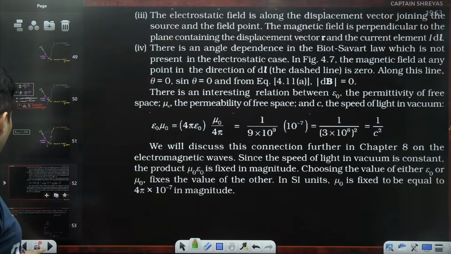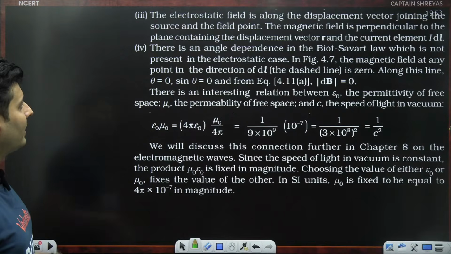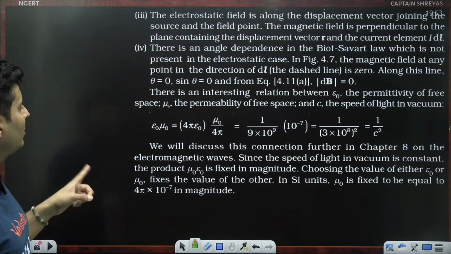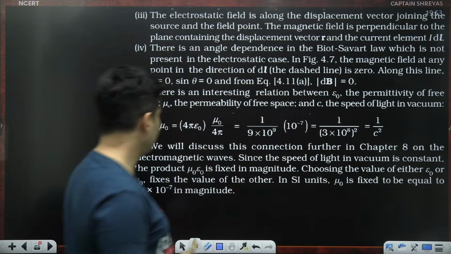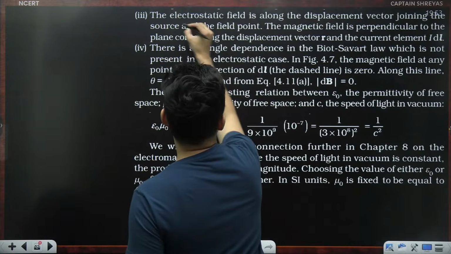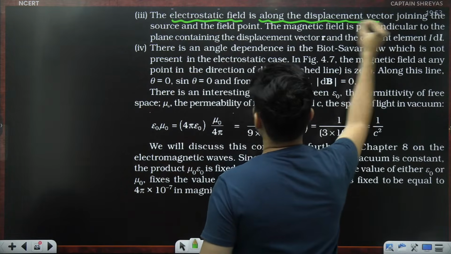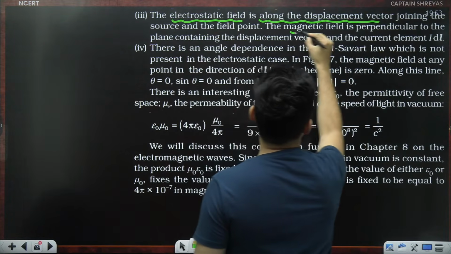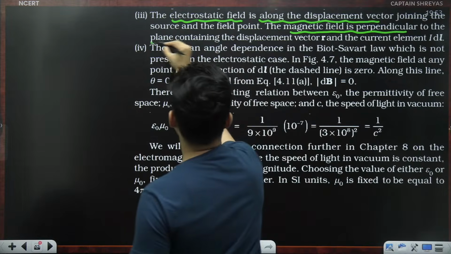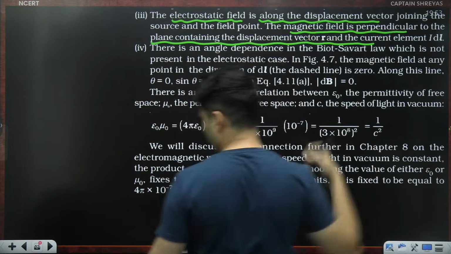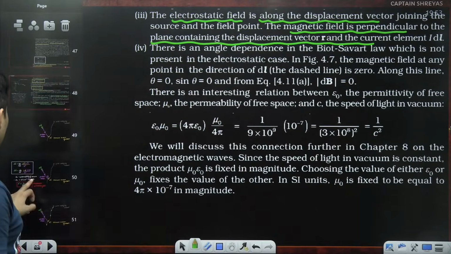That part done. Next important thing: electric field is along the displacement vector joining the source, whereas magnetic field is perpendicular to it. So electrostatic field is along the displacement vector, whereas the magnetic field is perpendicular to the plane containing the vectors. What does this mean? Going back